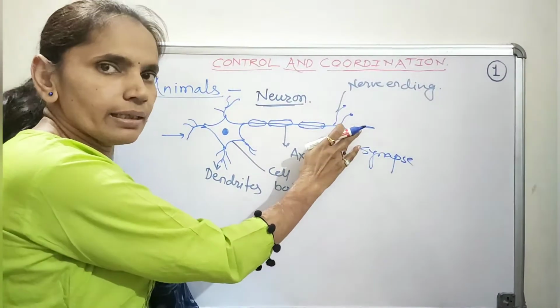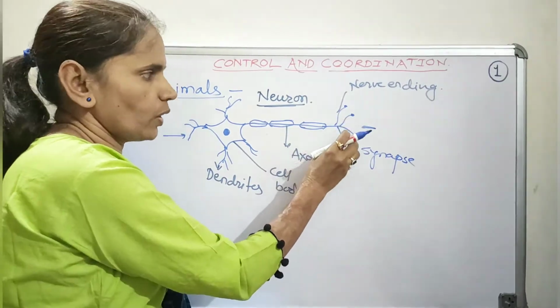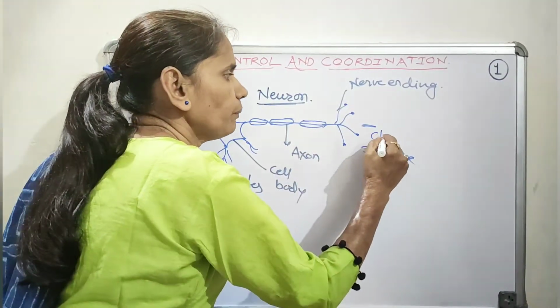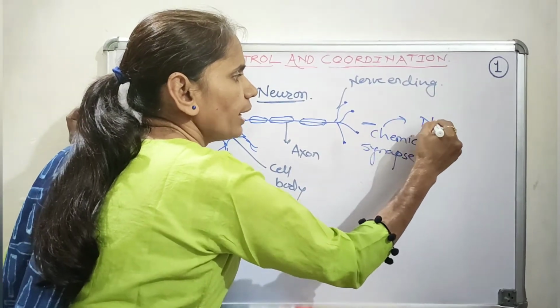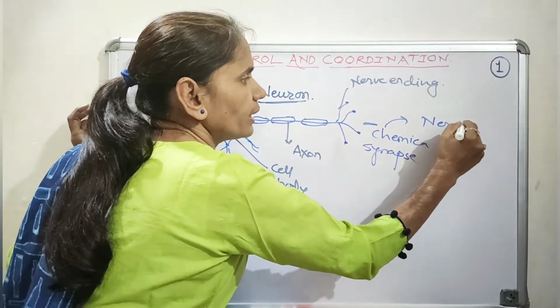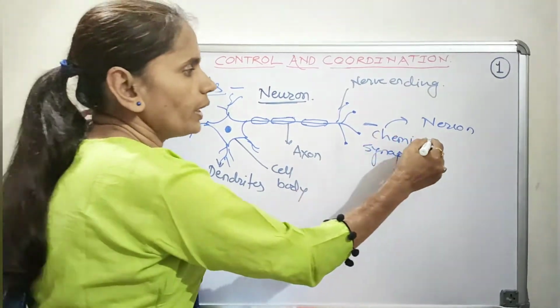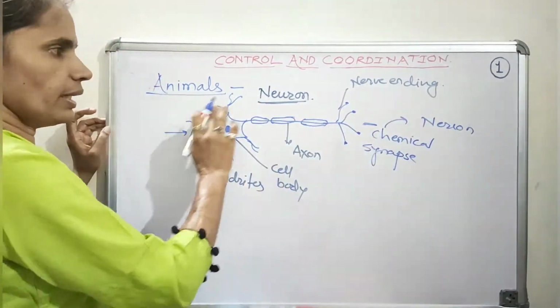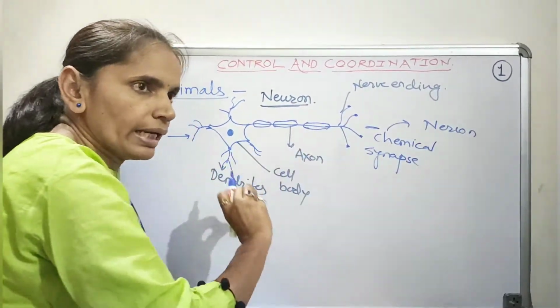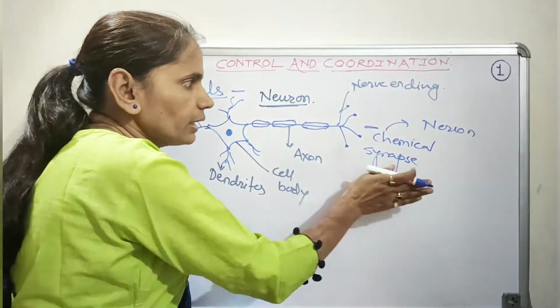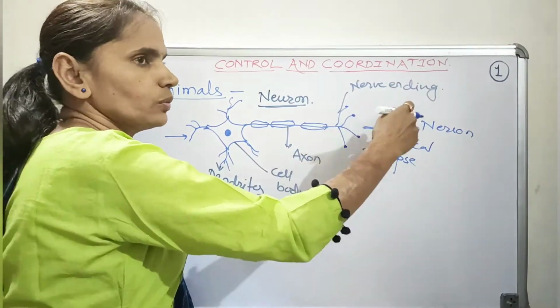Here the electrical impulse releases a chemical. This chemical is detected or recognized by the dendrites of the next neuron, and a similar electrical impulse is conducted from one neuron to the next.